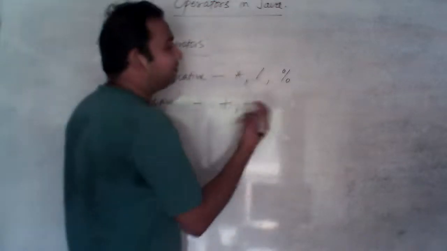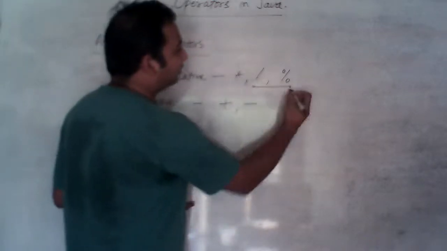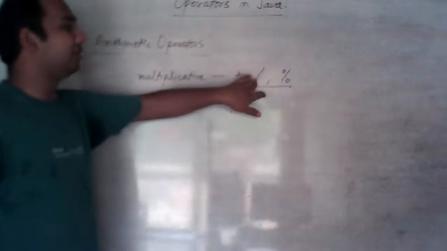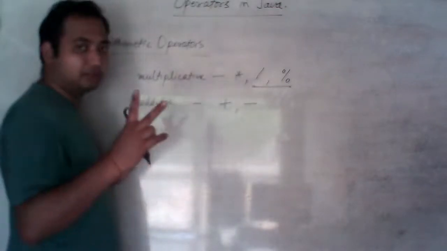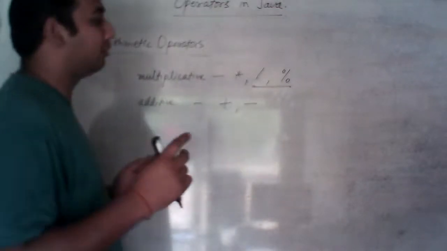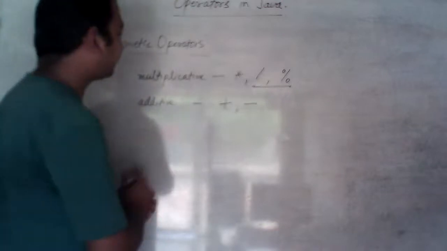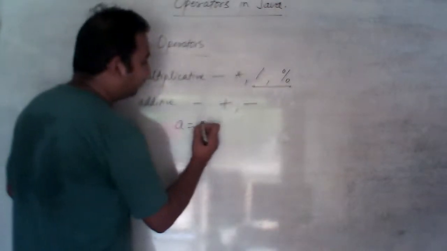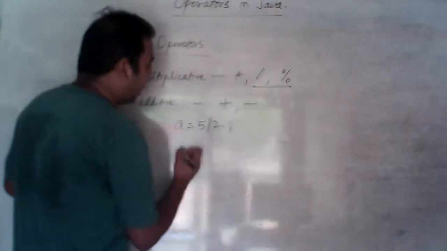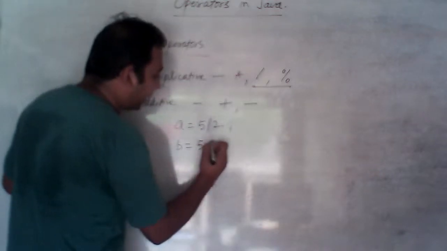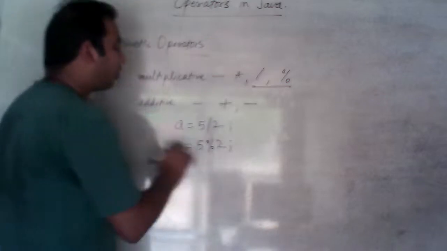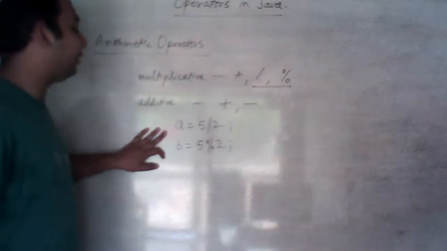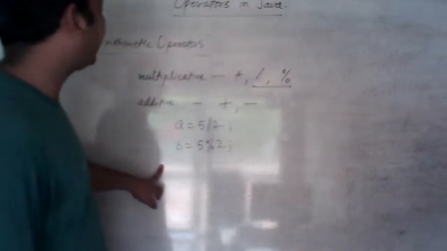I'm telling you only one thing for using this division operator and this modulus operator. So listen carefully. Suppose there are two variables or two values. I'm writing a statement A equal to 5 divided by 2 and B equal to 5 mod 2. So what will be the values of A and B? Listen carefully.